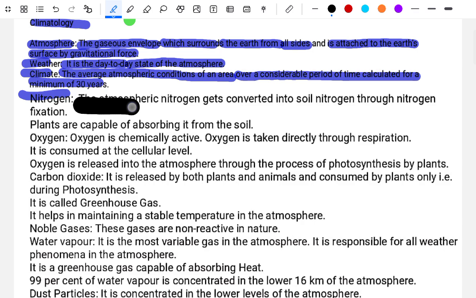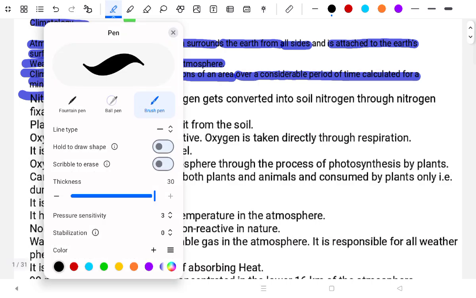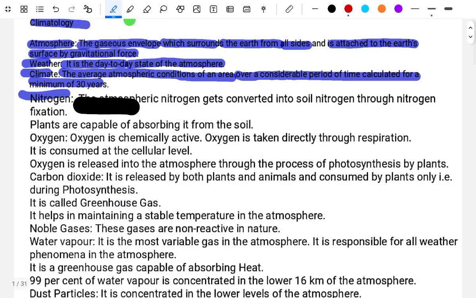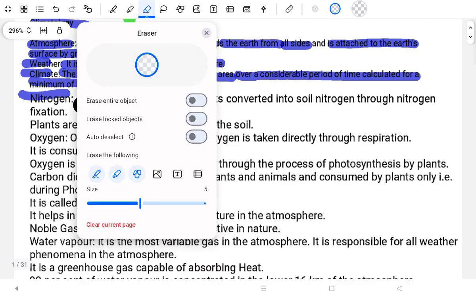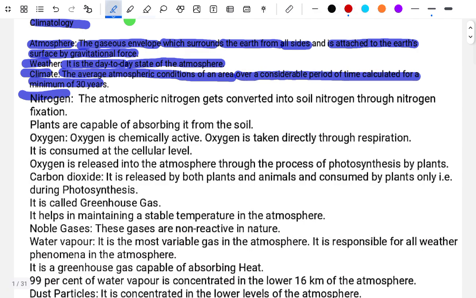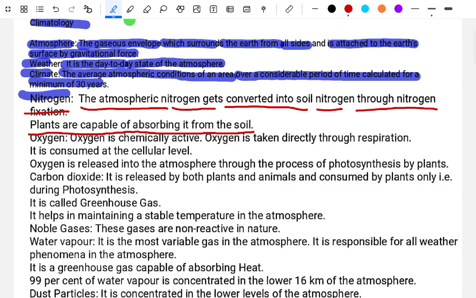Nitrogen. The atmospheric nitrogen gets converted into soil nitrogen through nitrogen fixation. Plants are capable of absorbing it from the soil.